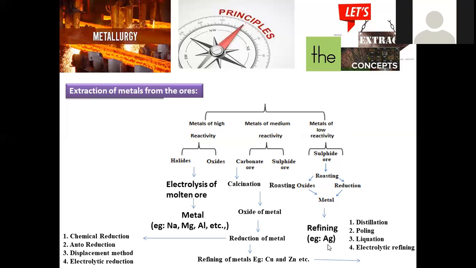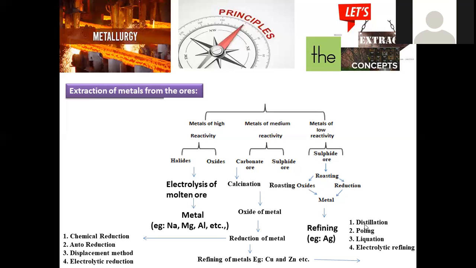The simplest example is silver, where a sulfide ore form will be there, and it is turned into oxide by the process called roasting, and in turn subjected to reduction to give the metal. And the final process will be refining. Refining is nothing but improving the quantity of pure metal by different methods.